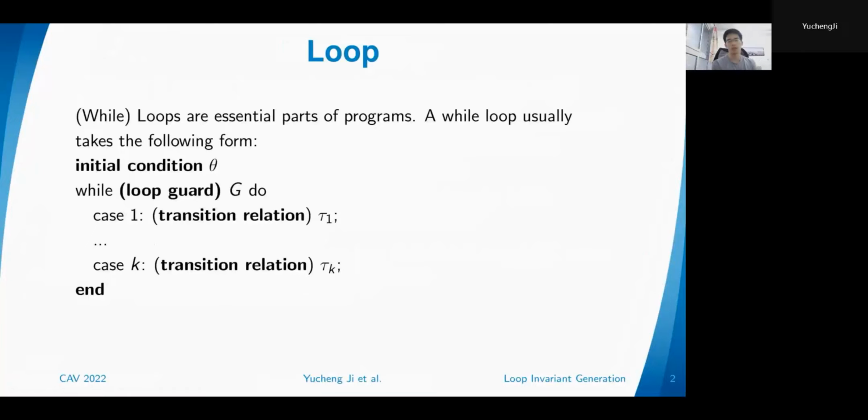So we assume that inside the loop body, we have possibly k different conditional branches, denoted by tau 1 up to tau k. As long as the program variables satisfy the loop guard, this iteration process will be repeated. But if at some time the renewed variables violate the loop guard, then the loop would stop.